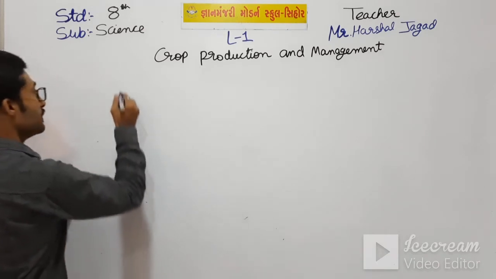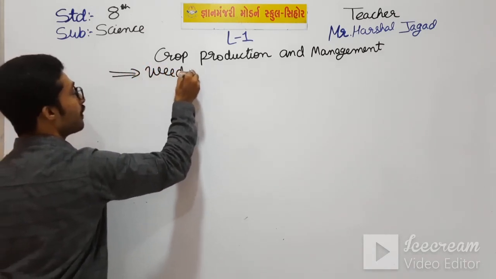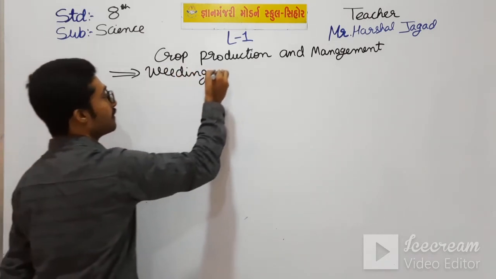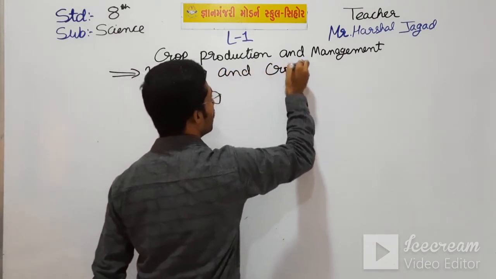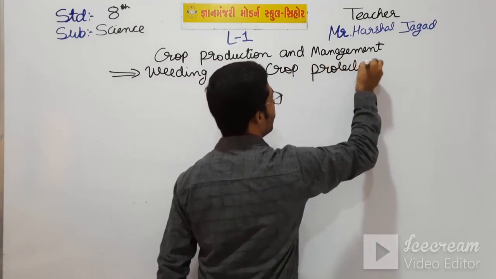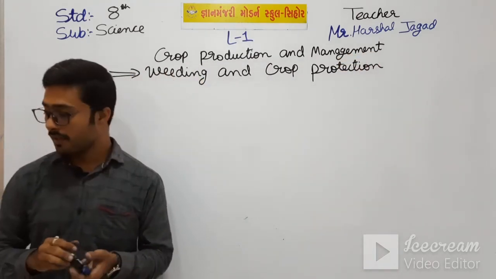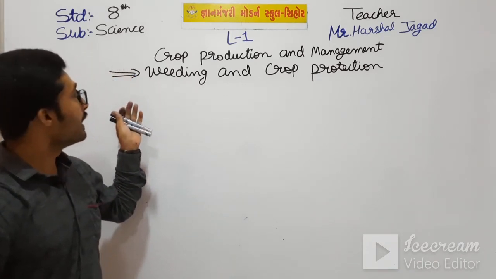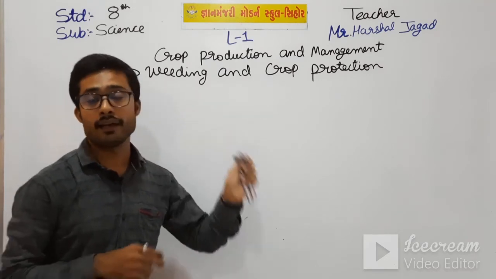So the next topic is weeding and crop protection. In this we will see how the crops are weeded and how the crops are protected.